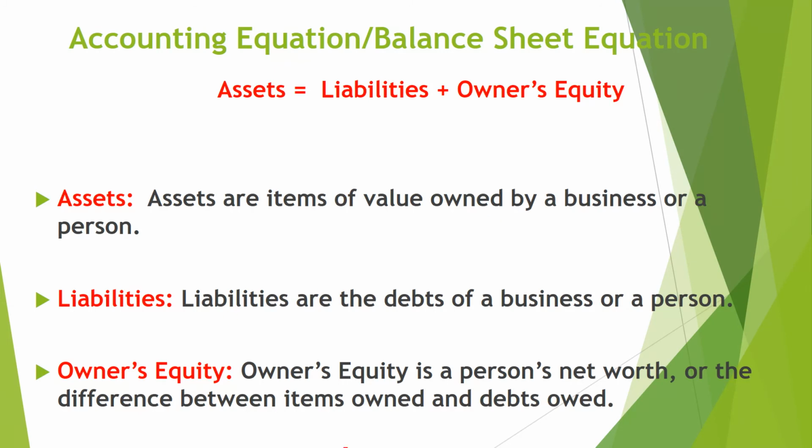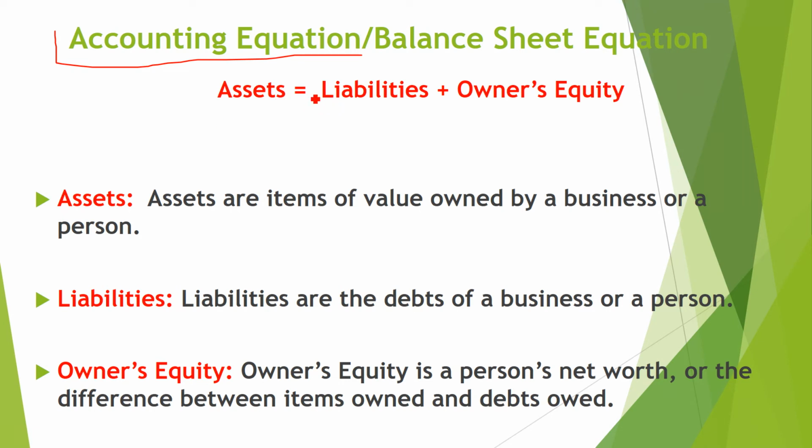Okay, next is the accounting equation. Accounting starts from here. Very important. The accounting equation is also called the balance sheet equation. If someone asks what is the balance sheet equation or accounting equation, both have the same meaning. Assets is equal to liabilities plus owner's equity.